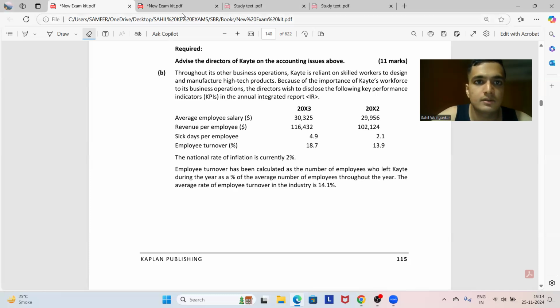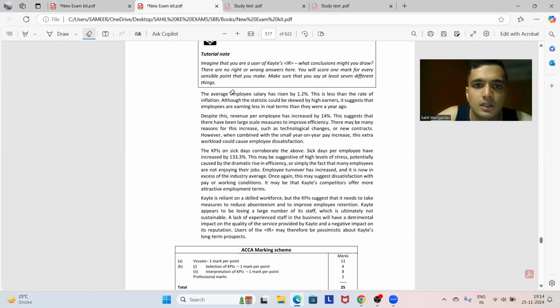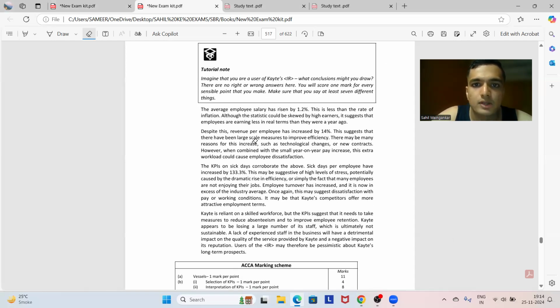ऐसा बोल सकते हैं, चेक करते हैं. इतना ही बोला है, ओके. कि the average employee salary has risen by 1.2%. This is less than the rate of inflation, ये अपन ने बोला था. Although the statistic could be skewed by high earners, it suggests that employees are earning less in real terms than they were a year ago.